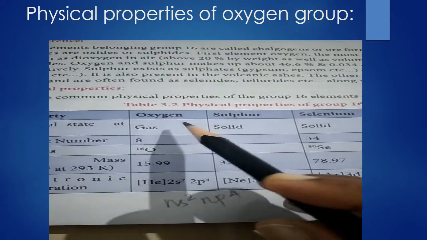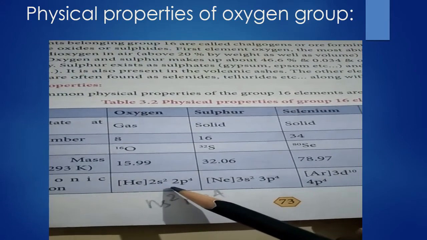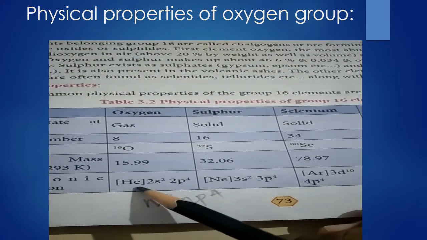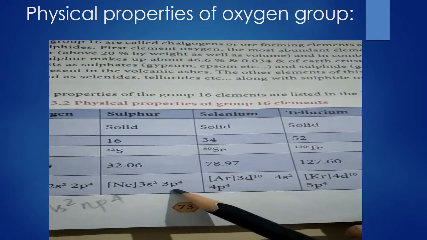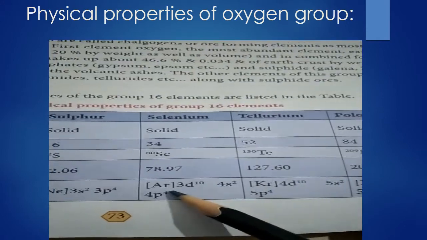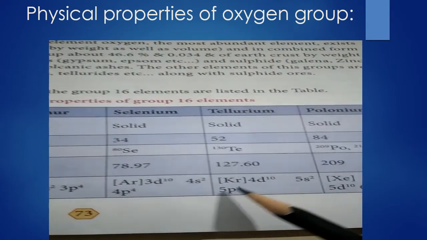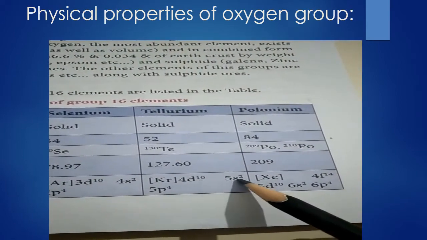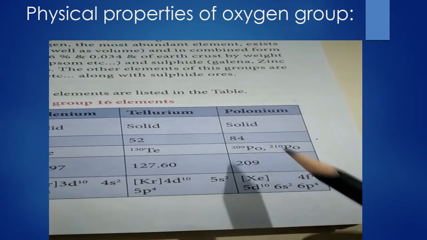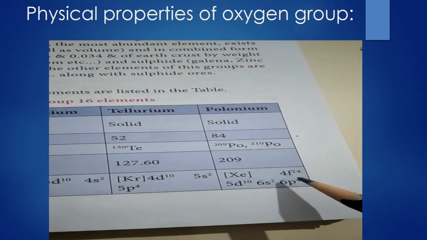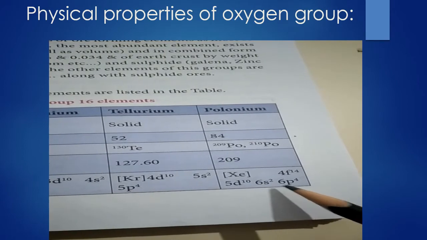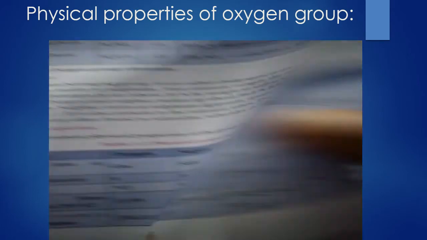As oxygen belongs to the second period, it is 2s2 2p4, helium core 1s2, atomic number 8. You can compare: this is 3s2 3p4, this is argon 3d10 4s2 4p4, this is krypton 4d10 5s2 5p4. For polonium, a radioactive element, it is xenon 4f14 5d10 6s2 6p4.